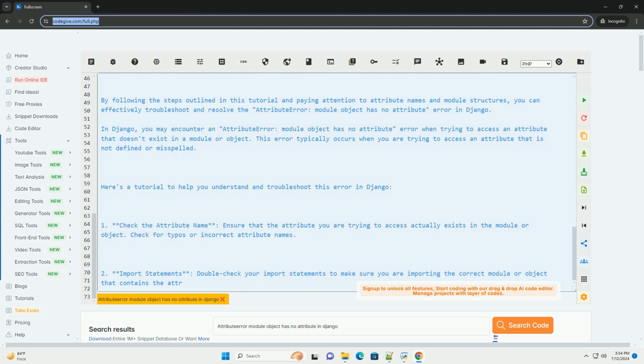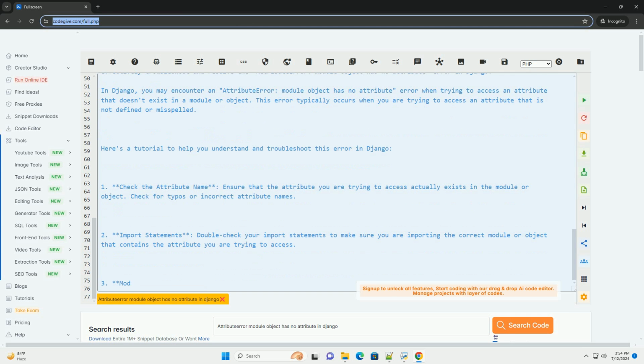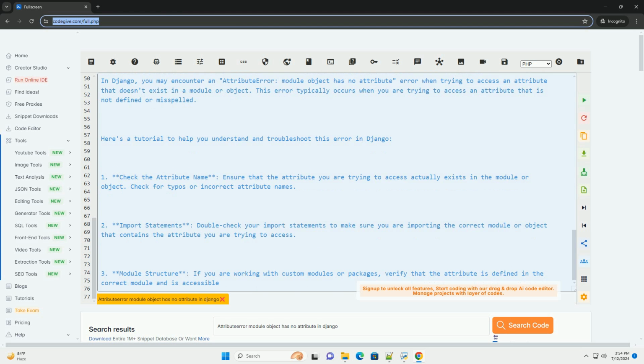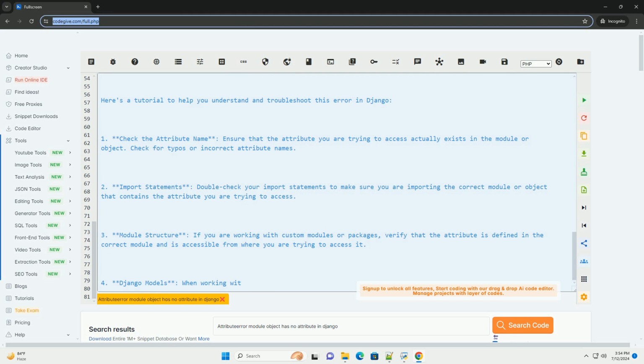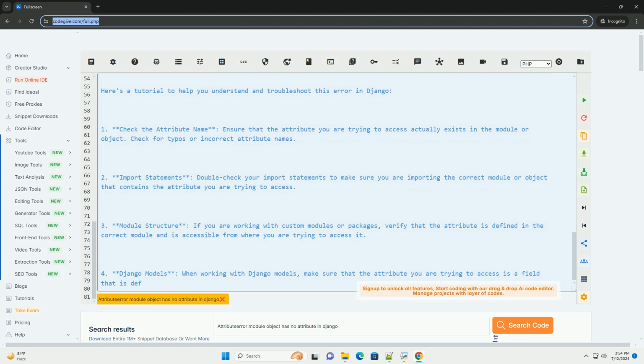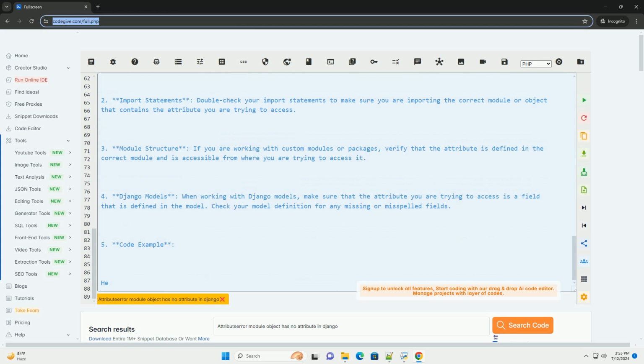5. Code example. Here's an example that may trigger an attribute error: module object has no attribute error in Django. In this example, if the product model does not have a field named title, you will get an attribute error. To fix this, you should use the correct attribute name, which is likely name, based on the Django model definition.